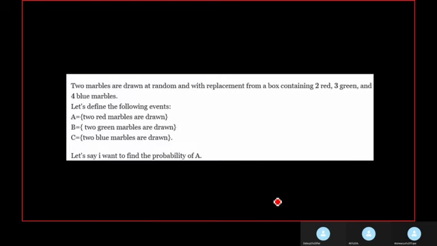Coming to the next question. 2 marbles are drawn at random with replacement. Note the word with replacement. This implies that we are not subtracting from the total, because after removing one in one draw, we will replace it again. So the total number will always be the same. So 2 marbles are drawn at random with replacement from a box containing 2 red, 3 green and 4 blue marbles. I'm so sorry.